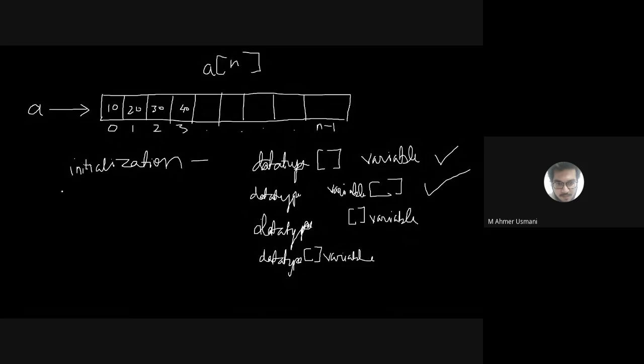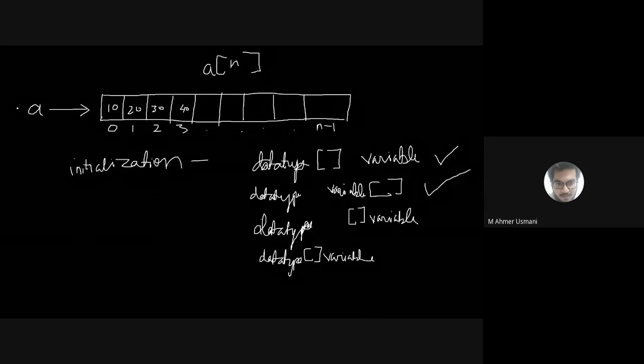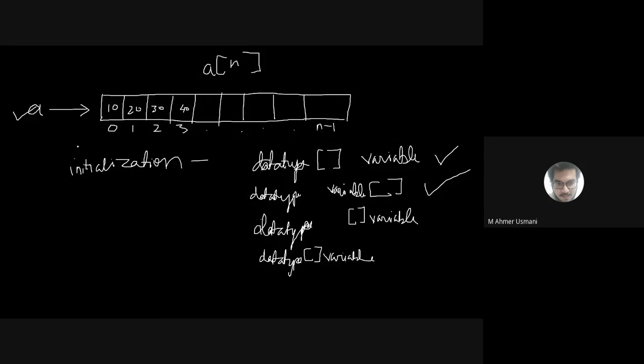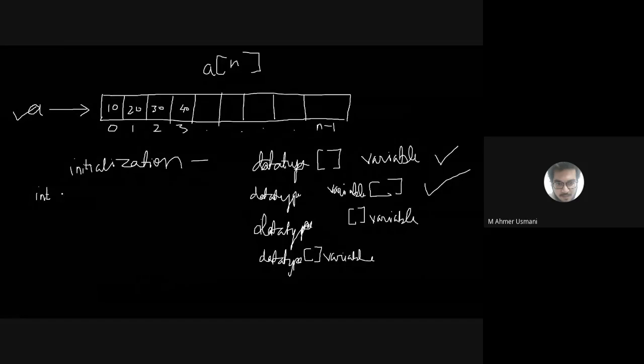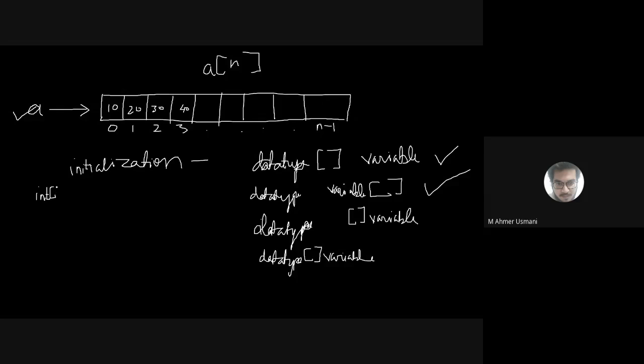For example, if I want to create an array of integer data type with the variable name a, I can write int, square bracket, a. I can initialize an array like this.